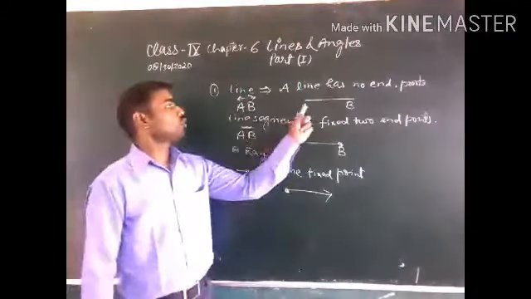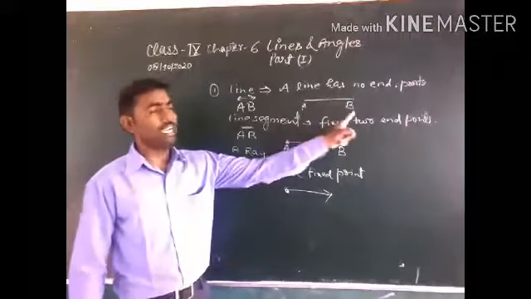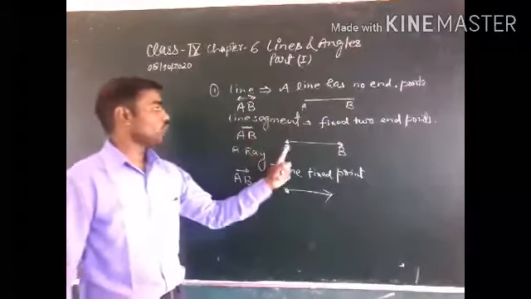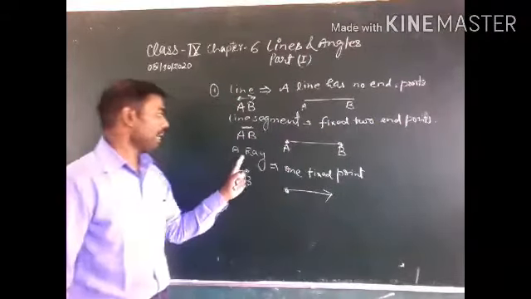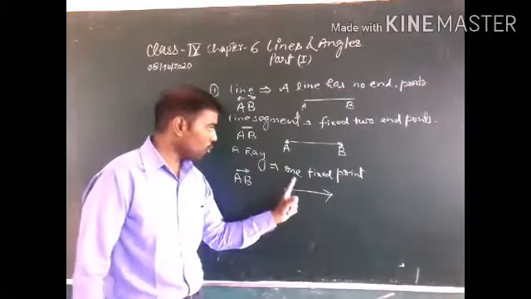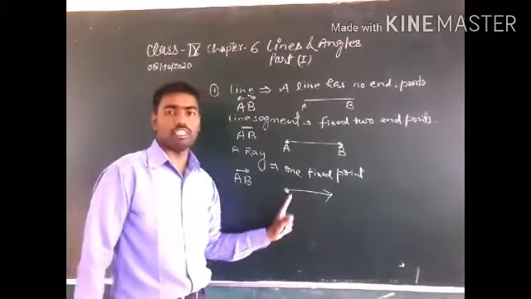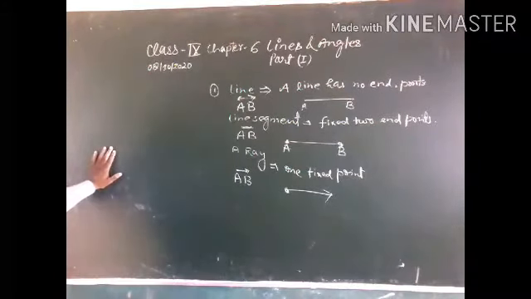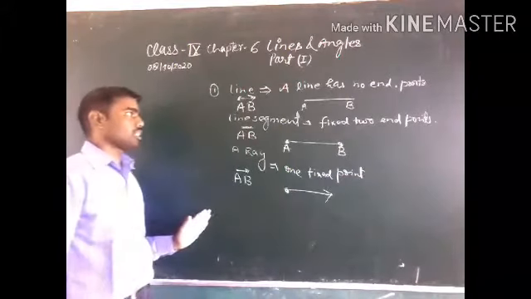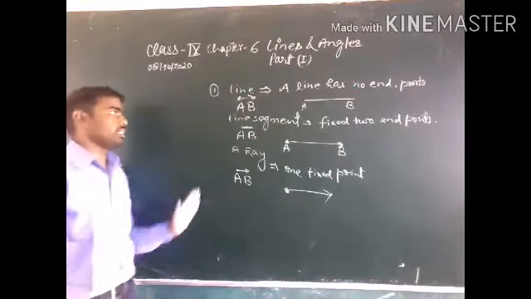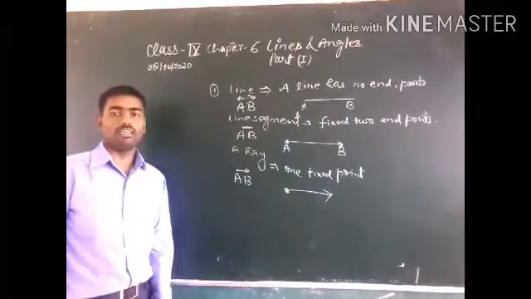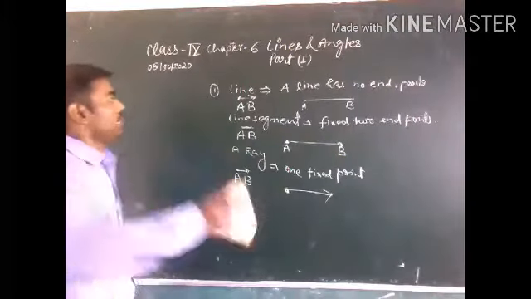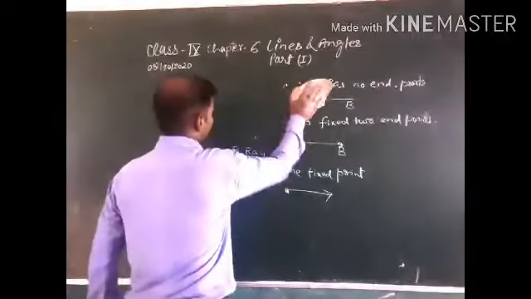A line has no end point, a line segment has two fixed end points, and a ray has one fixed point. This is the complete explanation of line, line segment and ray. In the previous class you have already studied these. Now we start with what is an angle.